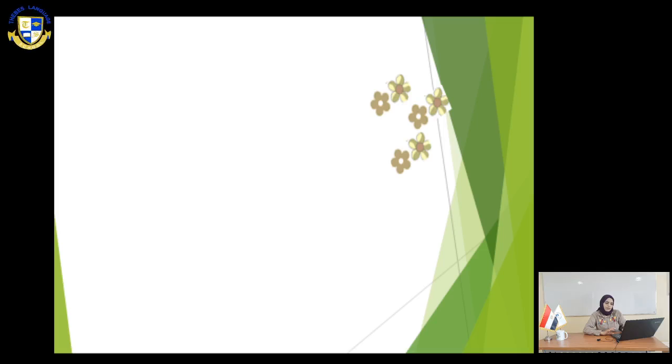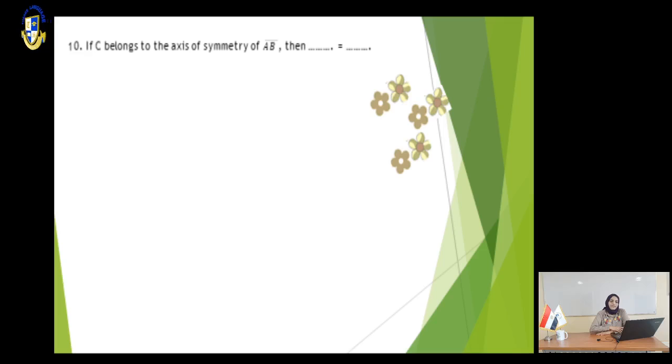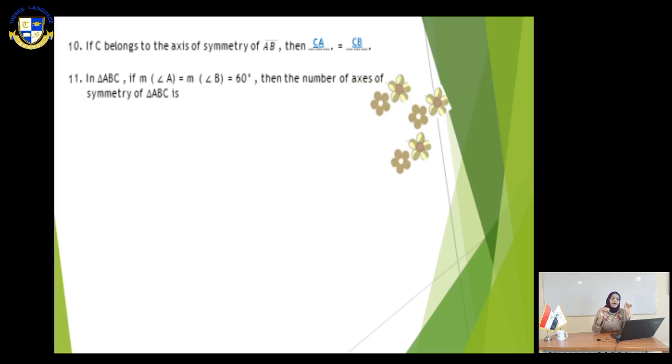Let's move to slide number 6 to complete our exercise. Number 10, if C belongs to the axis of symmetry of AB, imagine we have AB and C belongs to the axis of symmetry of AB, that means C is equidistant from the two endpoints. So CA equals CB. In triangle ABC, imagine the triangle. If the measure of angle A equals the measure of angle B equals 60, then the number of axes of symmetry is what? At the beginning, you should determine the type of triangle.